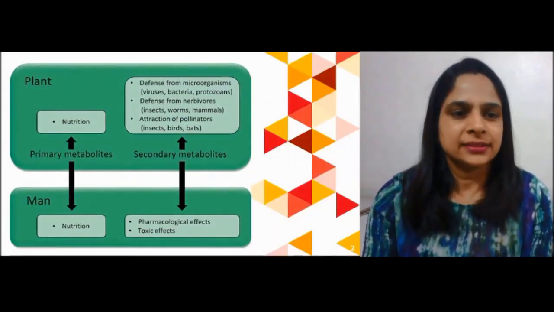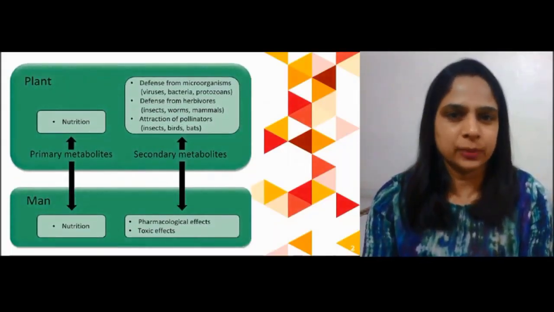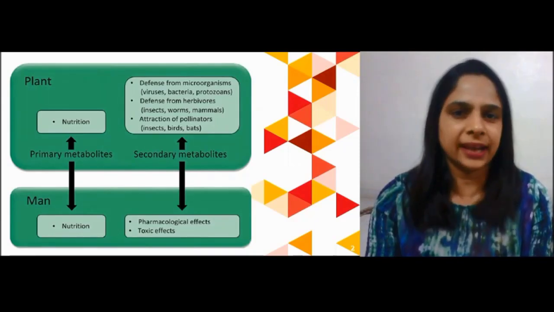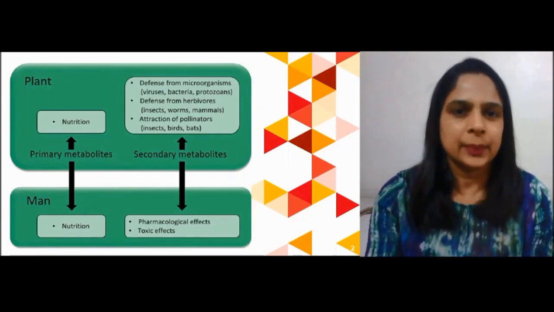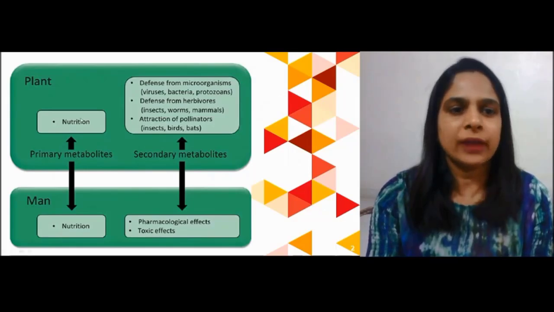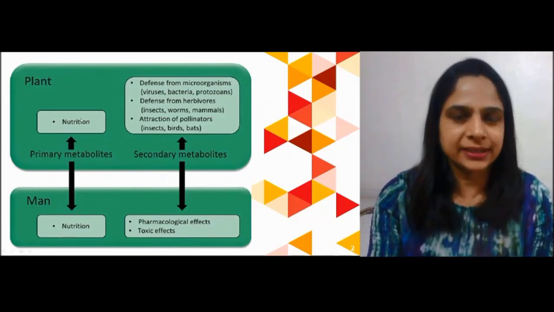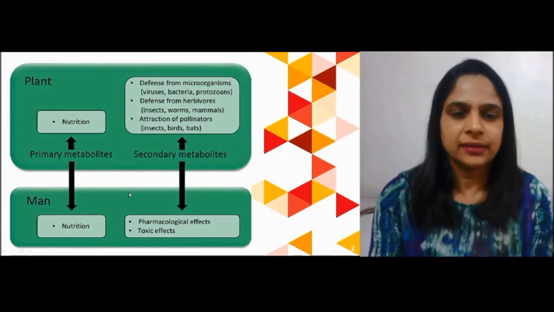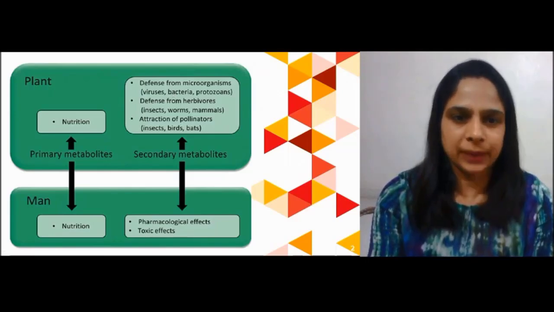In plants, there are two types of metabolites, primary metabolites and secondary metabolites. Primary metabolites provide nutrition to the plant as well as the human being, whereas secondary metabolites provide defense from microorganisms to the plant.